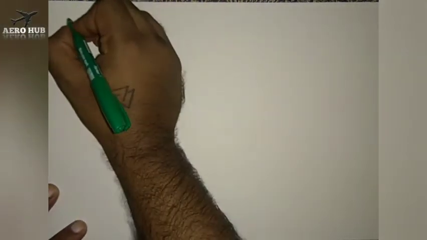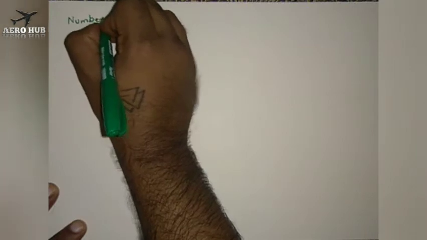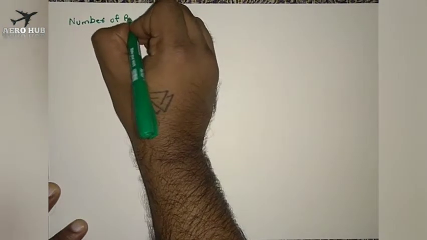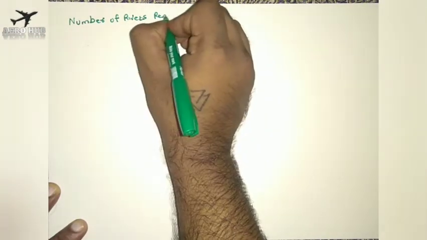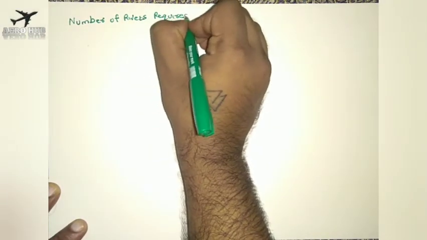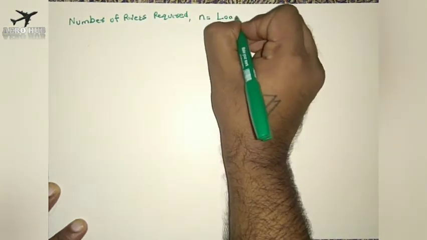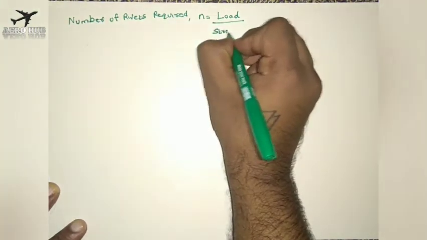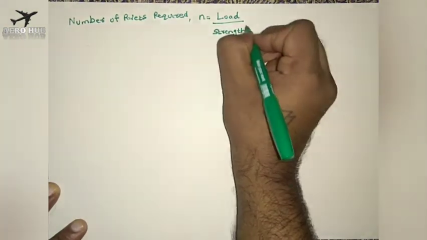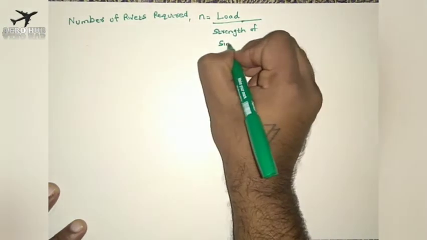Therefore the number of rivets required is n equal to load divided by strength of a single rivet.